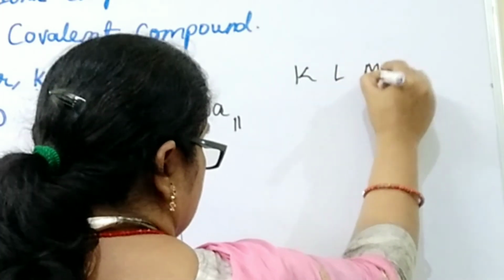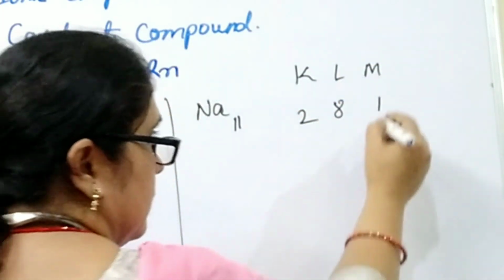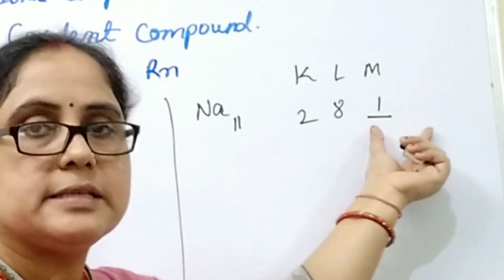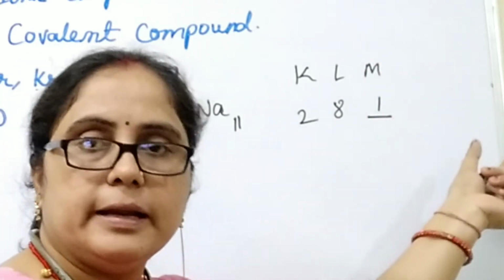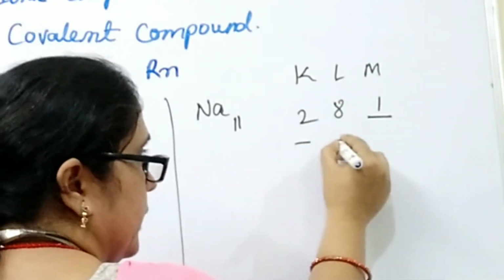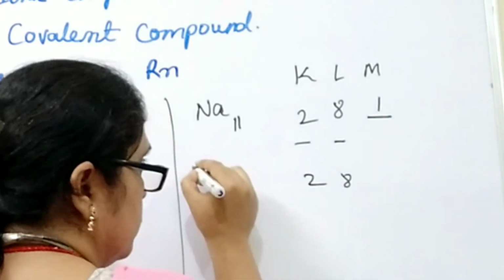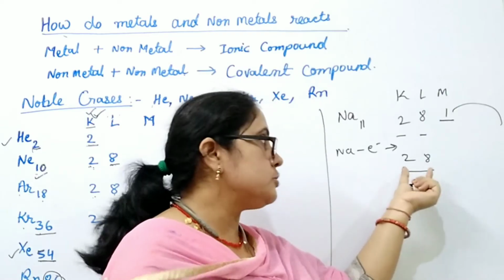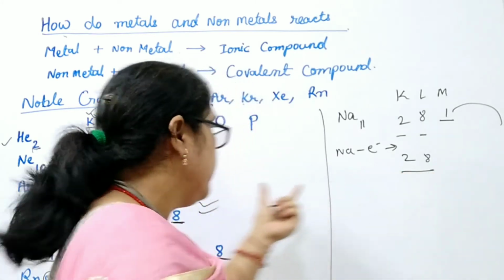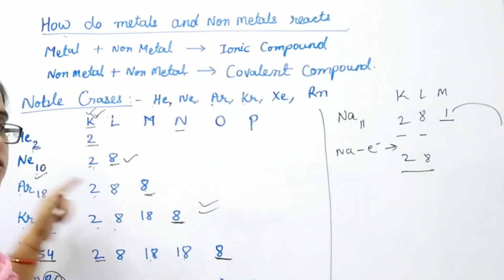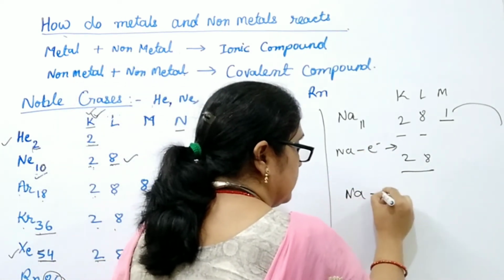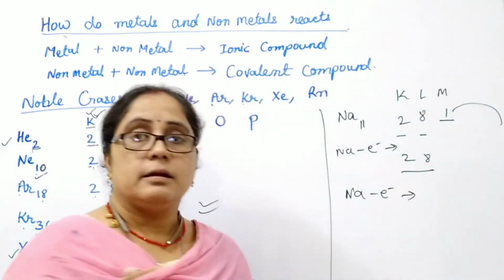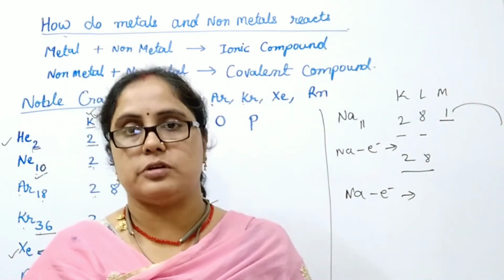Electronic arrangement in the different shells is 2, 8 and 1. Now see here, one electron is present in the valence shell. So if sodium loses this one electron, then it achieves the electronic configuration 2 and 8 by losing one electron. This 2 and 8 is the electronic configuration of the inert gas neon. So it becomes stable. And when this sodium loses one electron, then we know that every atom is neutral.